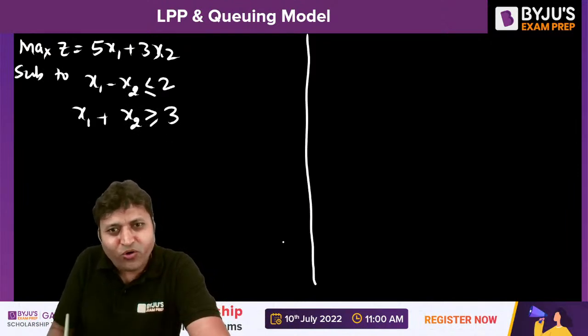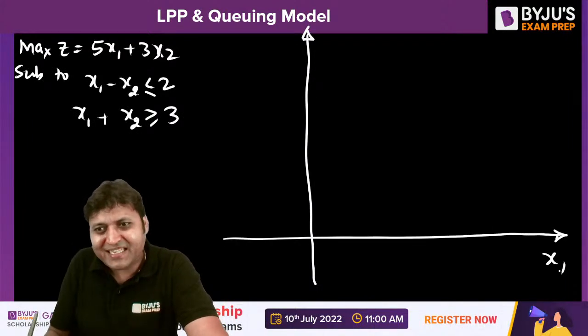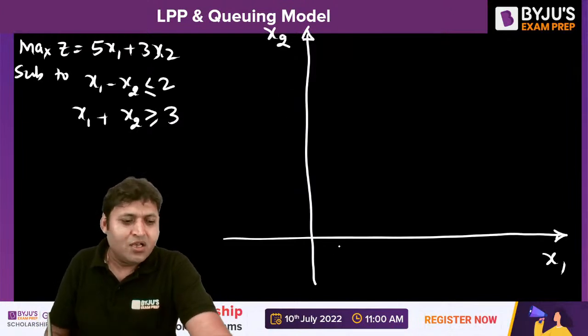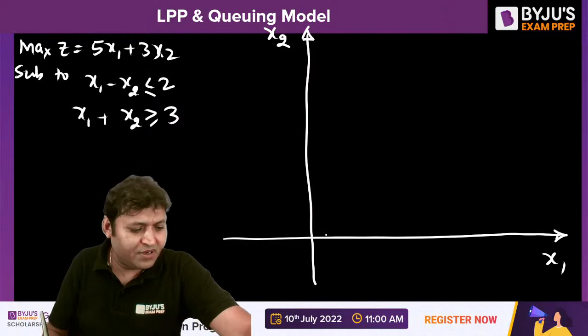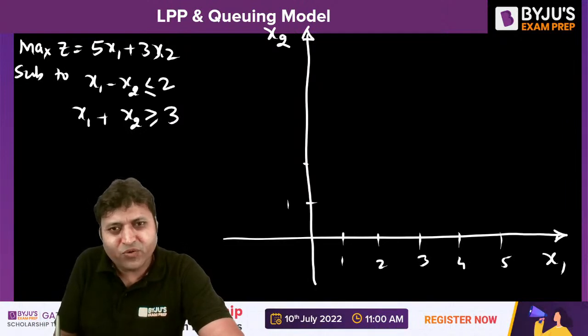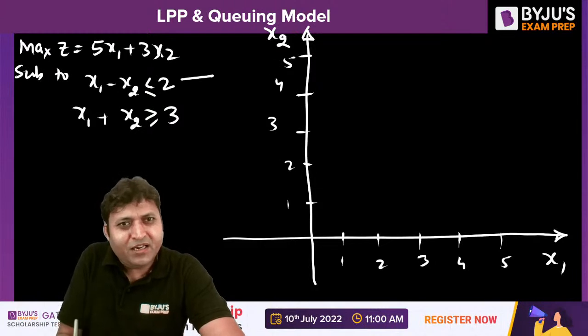If we draw the graphical method, on the x-axis one decision variable, that is x1, on the other it is x2. If we draw the graph, 1, 5.